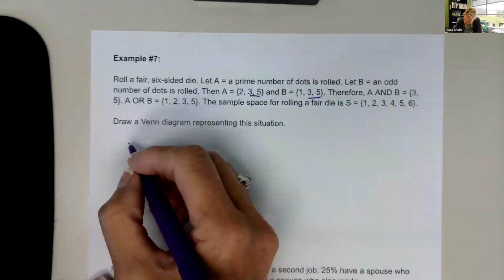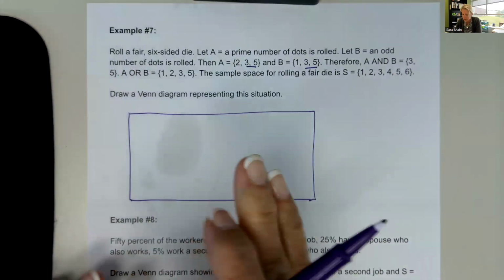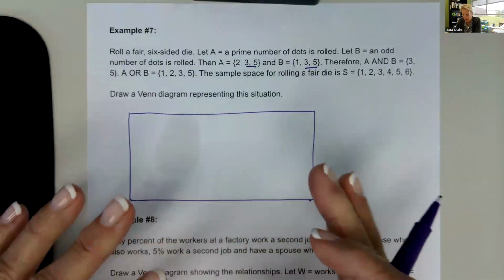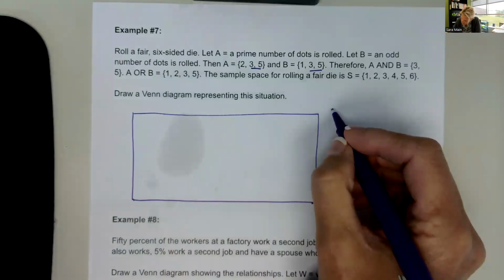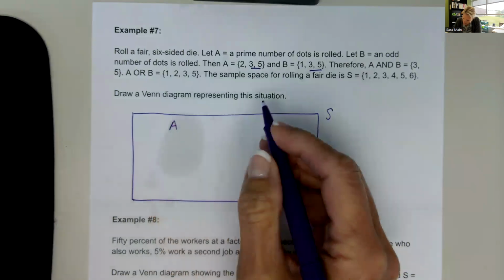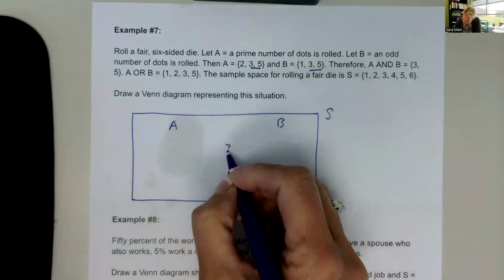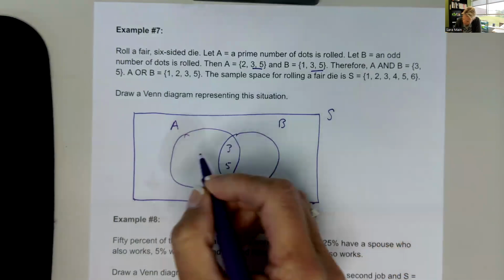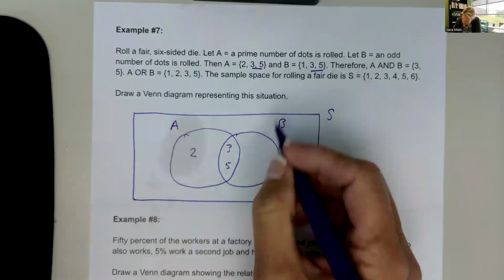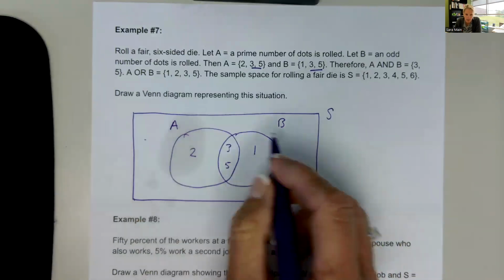Draw a Venn diagram for this. Venn diagrams are nice to use sometimes for myself, so I can draw a picture of the situation. Even if the problem's not asking me to do that, sometimes I use it for my own advantage. So here's my sample space S, and A has 2, 3, and 5. B has 1, 3, and 5. And we said 3 and 5 are shared by both. So I'm going to draw them in the overlap here. 2 is also in A, and then B also contains 1. And then we had 4 and 6 that are not in either of these events.